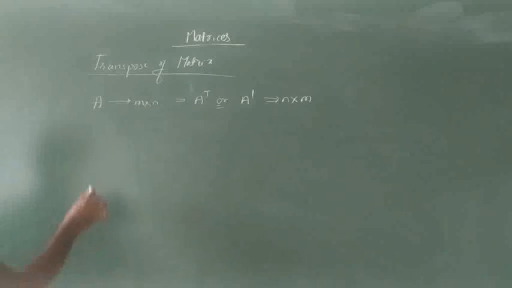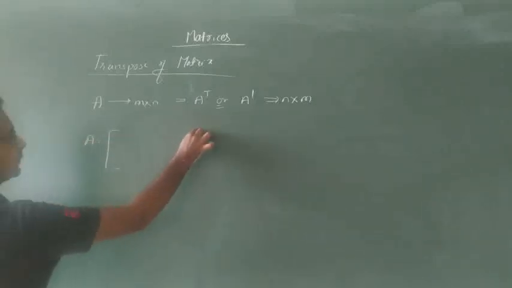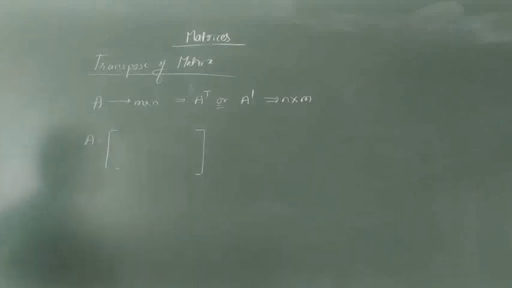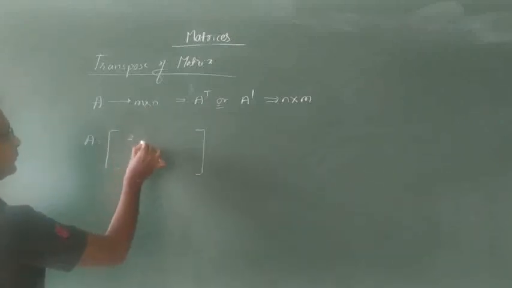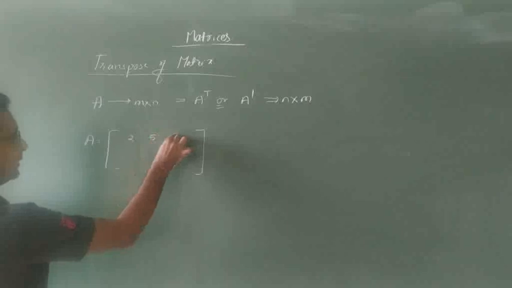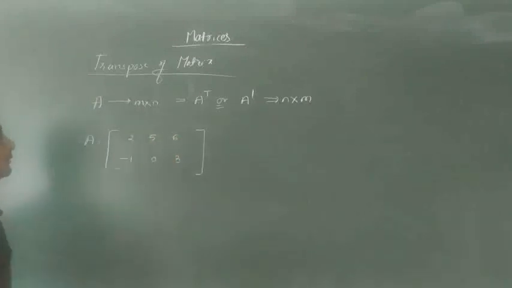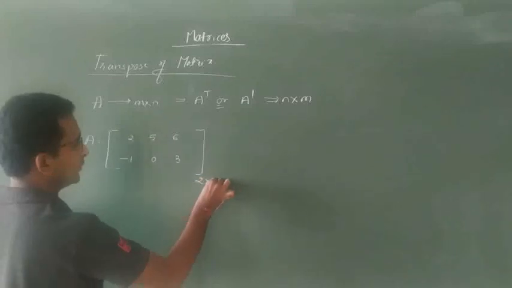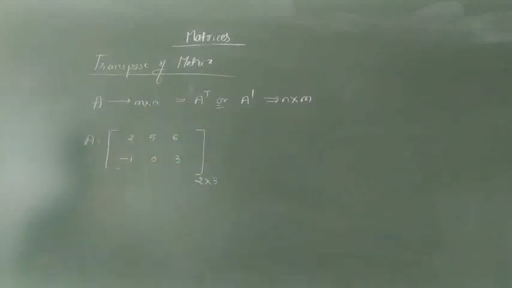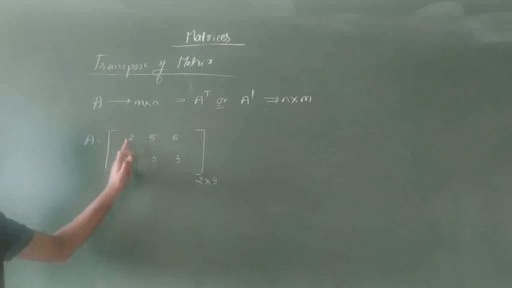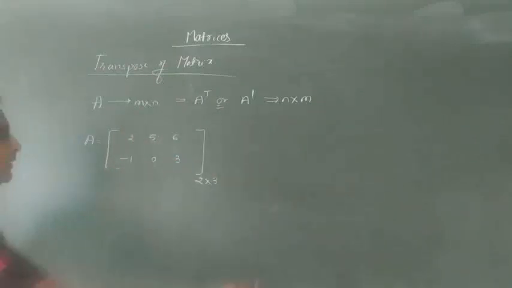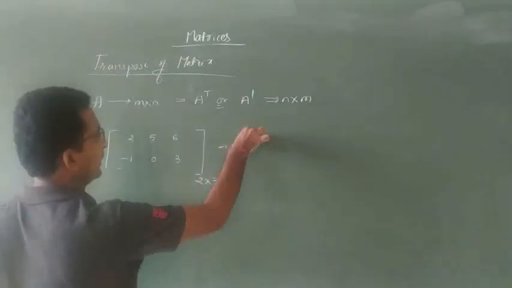For example, if the A matrix has 2 into 3 order, 2 rows, 3 columns: 2, 5, 6, minus 1, 0, 3. So this is of 2 into 3 order. Here how many rows are there? 2 rows. How many columns are there? 3 columns. Then A transpose, or A dash, is the value.